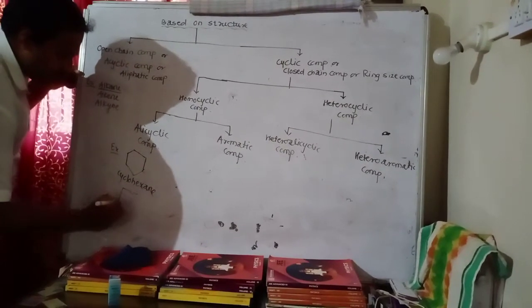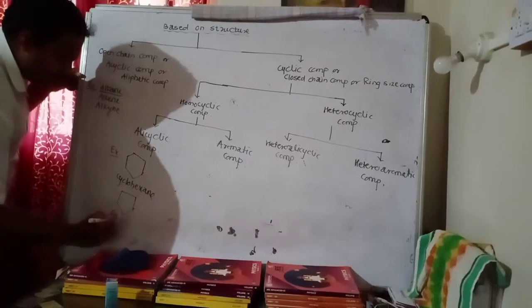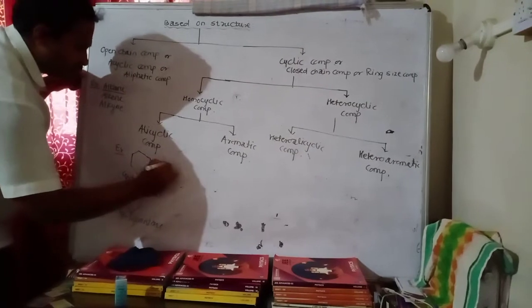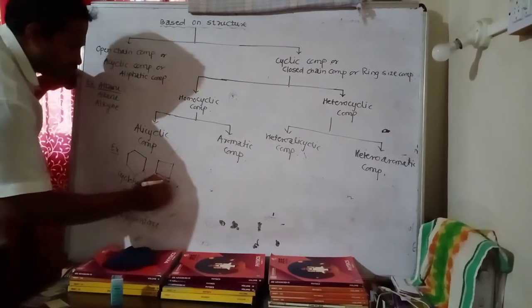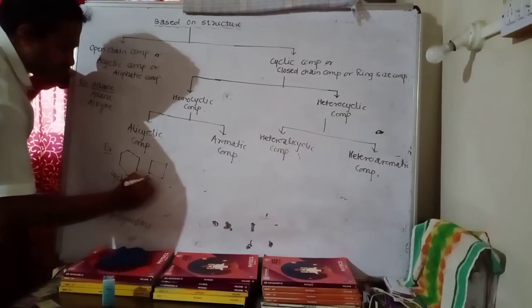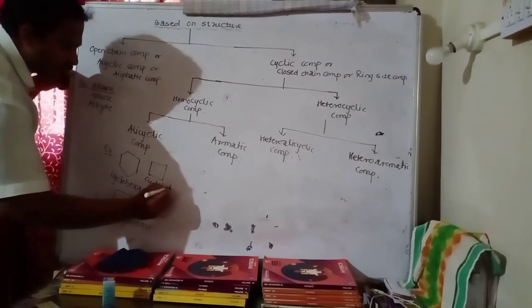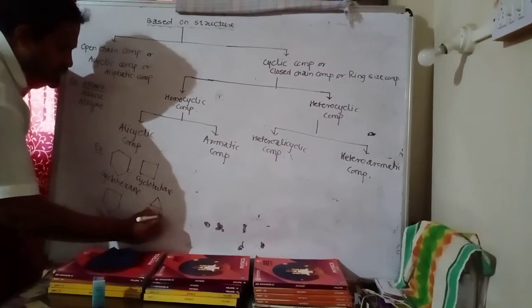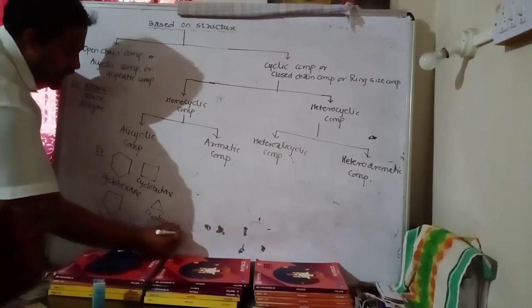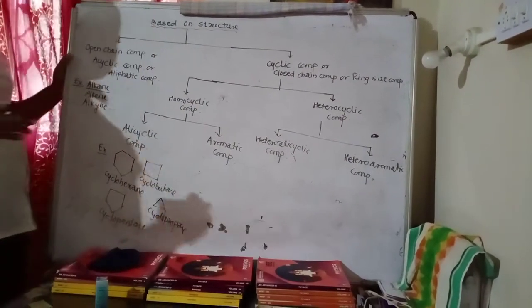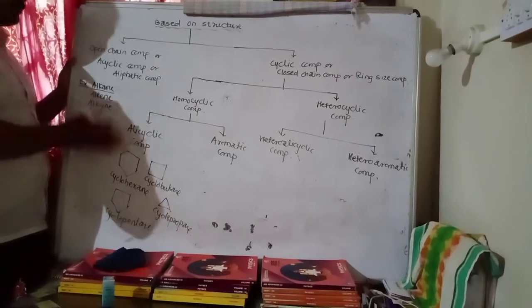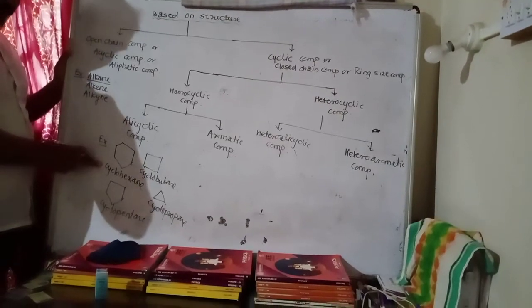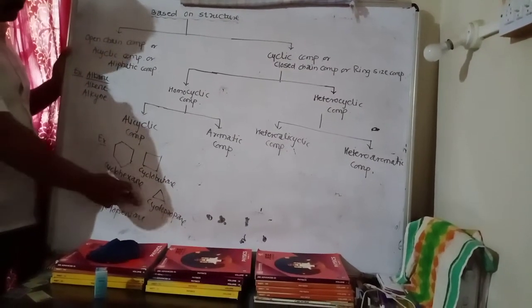We can write another compound: cyclopentane. Another with 4 carbons, butane category, is called cyclobutane. Another is cyclopropane. These are cyclic compounds, but their properties are similar to aliphatic compounds, so they are called alicyclic compounds. Example: cyclohexane, cyclopentane, cyclobutane, cyclopropane.